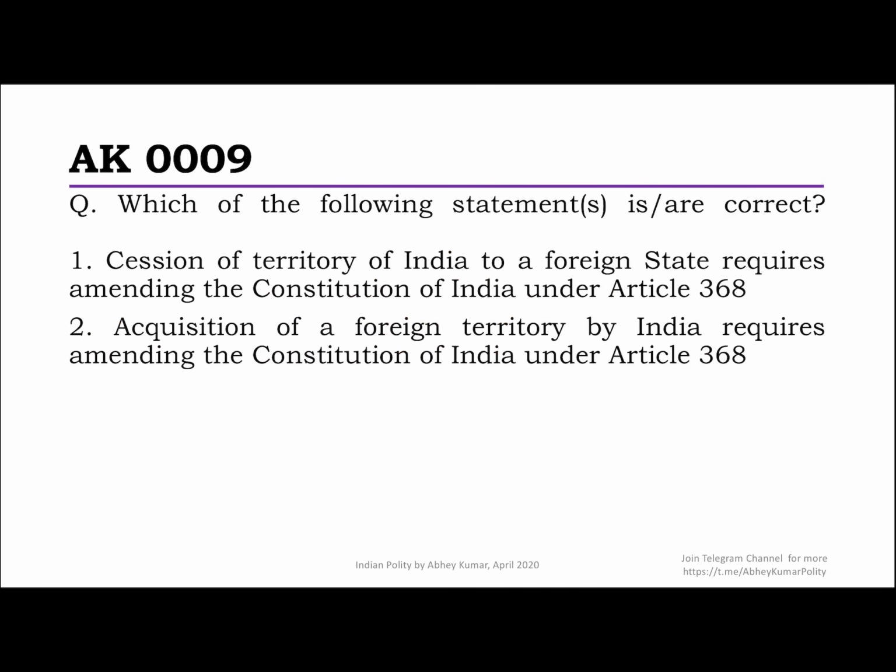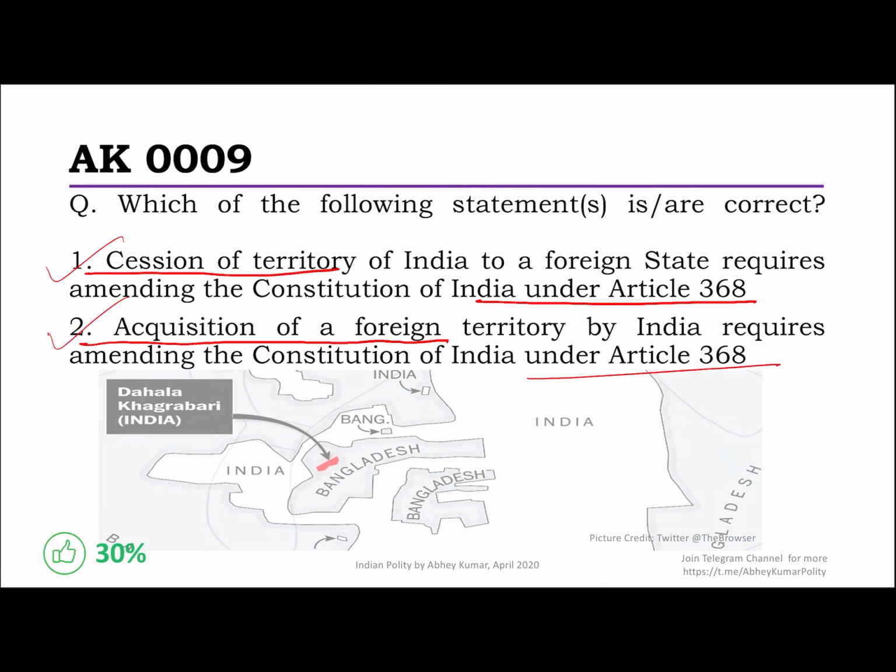This I think I've already answered earlier, which is correct. When you cede a territory, you definitely need Article 368. When you have acquisition of a foreign territory, then also you need Article 368. So both of these are correct statements. Then again, 30% is the performance.